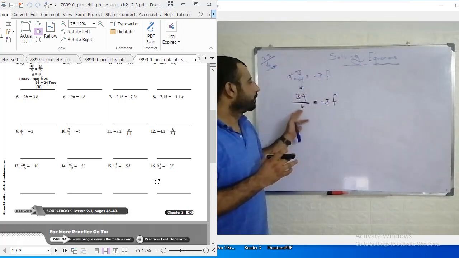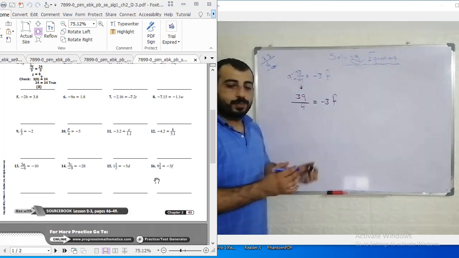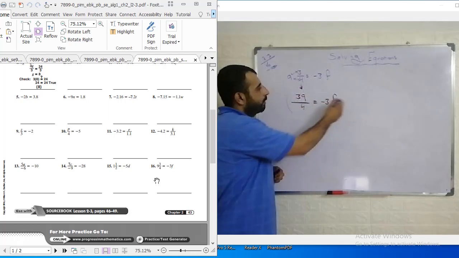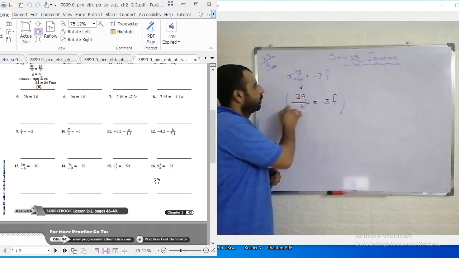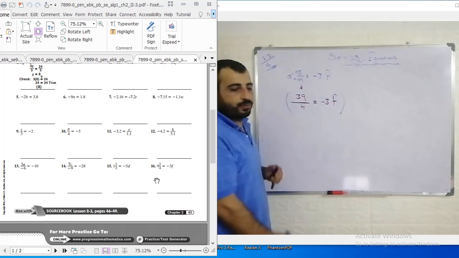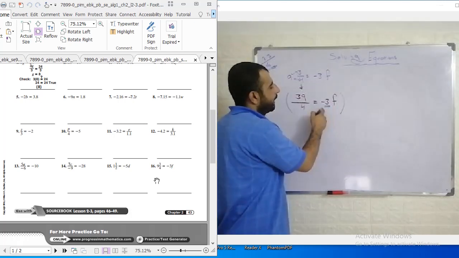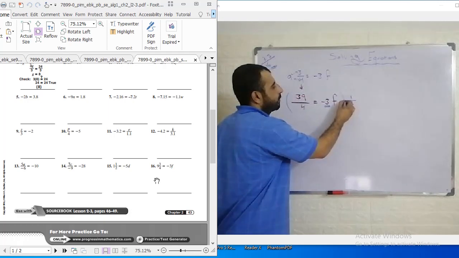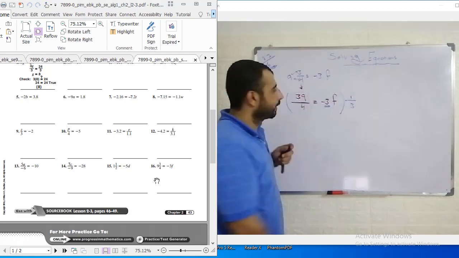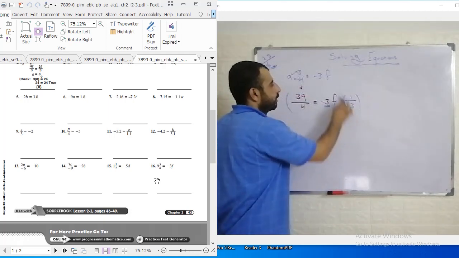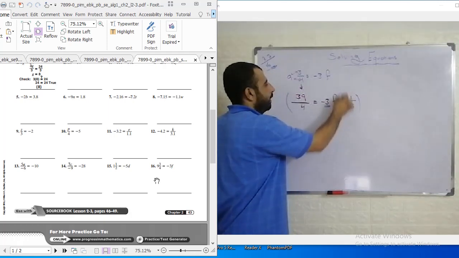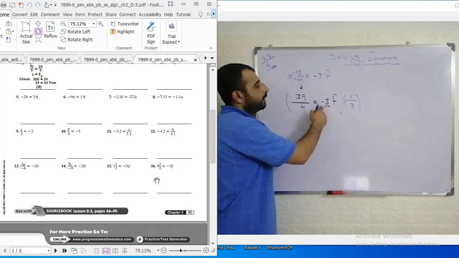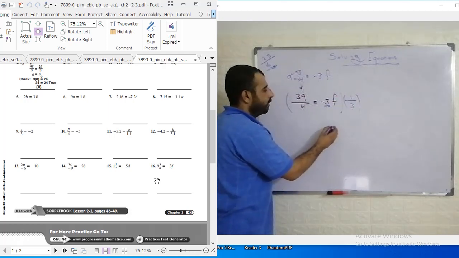So now, what's the next step? After isolation, what's the next step? We always say multiply by the reciprocal of what? Of the coefficient of the variable, which in our case is negative 3. So we need to multiply both sides by 1 over negative 3. Treat this as a multiplication. Don't imagine this as a subtraction. Good. So the 3 with the 3 cancel, negative with negative is positive, so we will get the value of f.